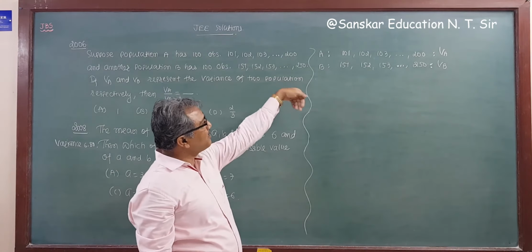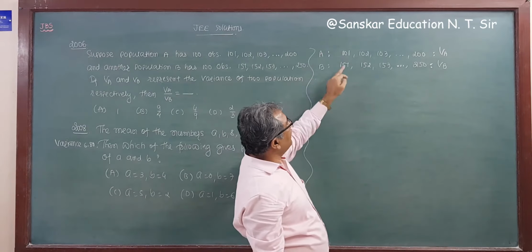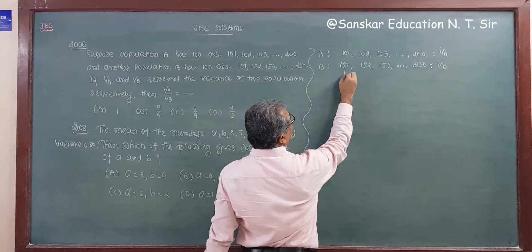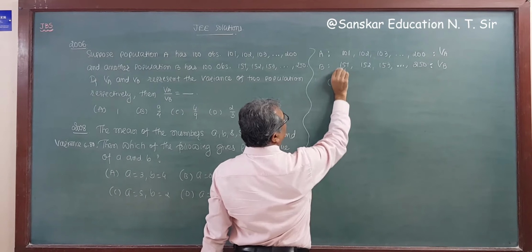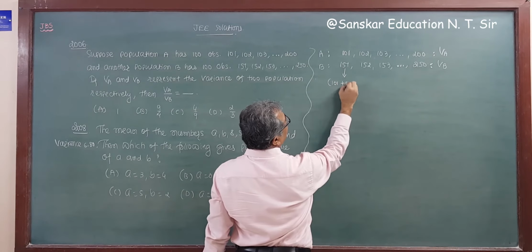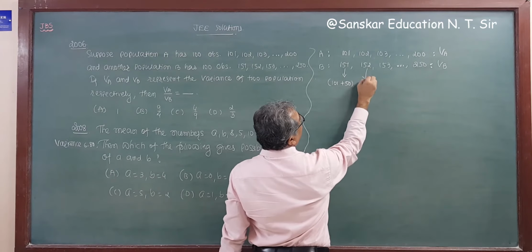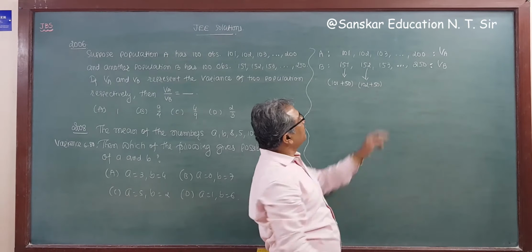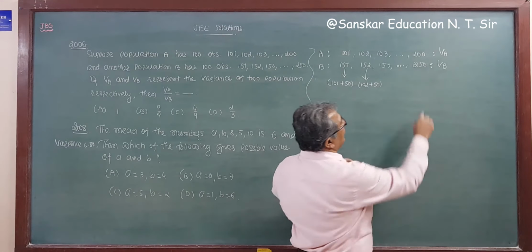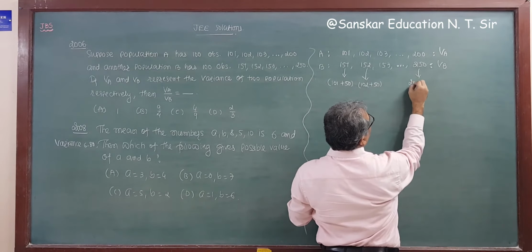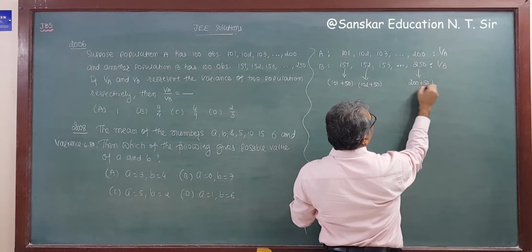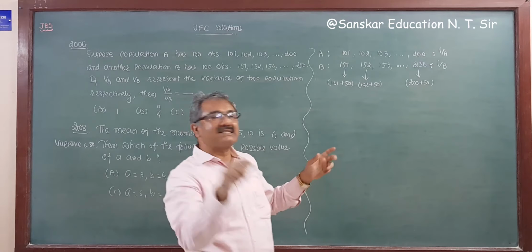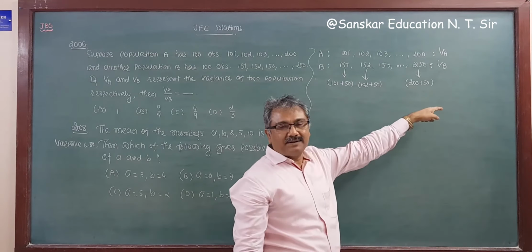Now observe these observations. This is 101. If we add 50, we will get 151. That is, 151 is 101 plus 50, this is 102 plus 50, this is 103 plus 50, and the last one will be 200 plus 50, that is 250. Means for population B, each observation is increased by 50.